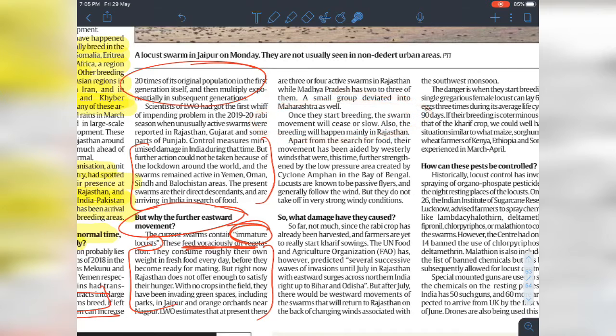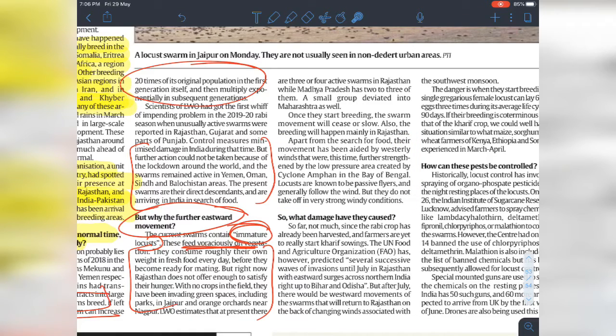Apart from the search for food, their movement has been aided by the westerly wind. You know, right? This time there was a westerly wind. The movement of the westerly wind is directly connected with our rain. This time the westerly wind came, and it aided their flow, and that is why there is an easterly flow of the swarms.